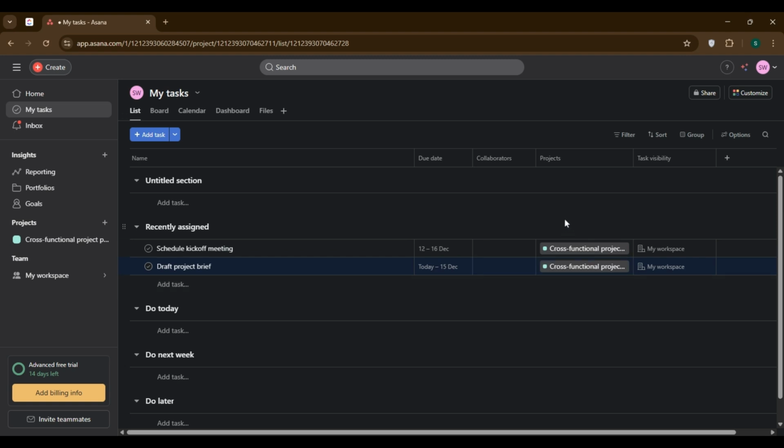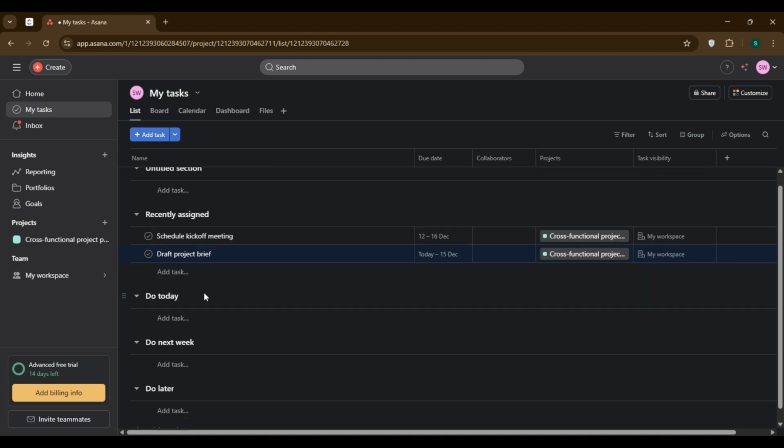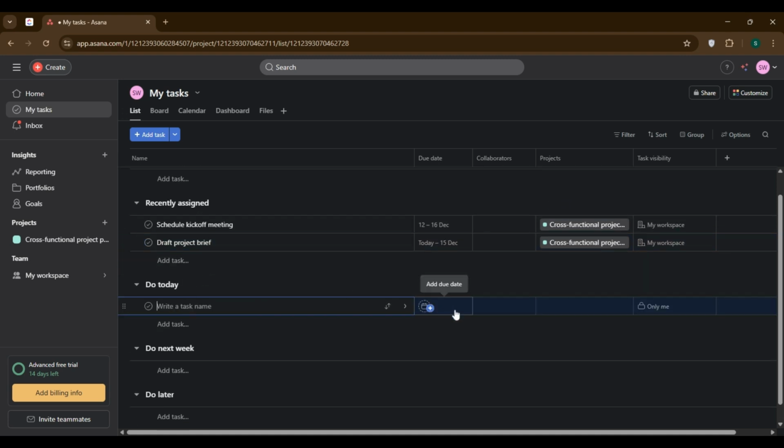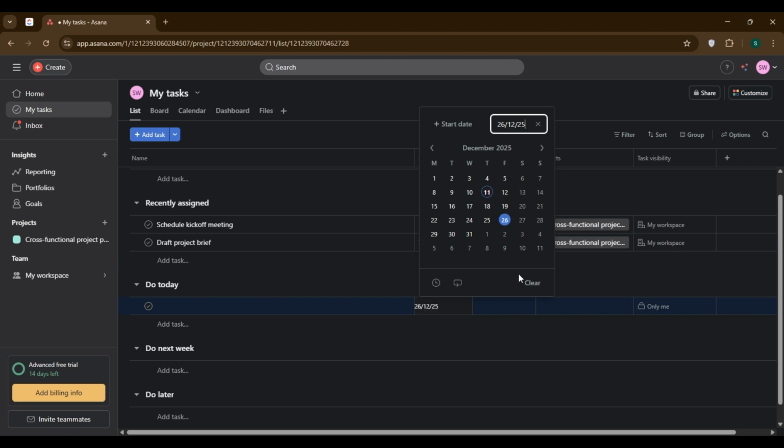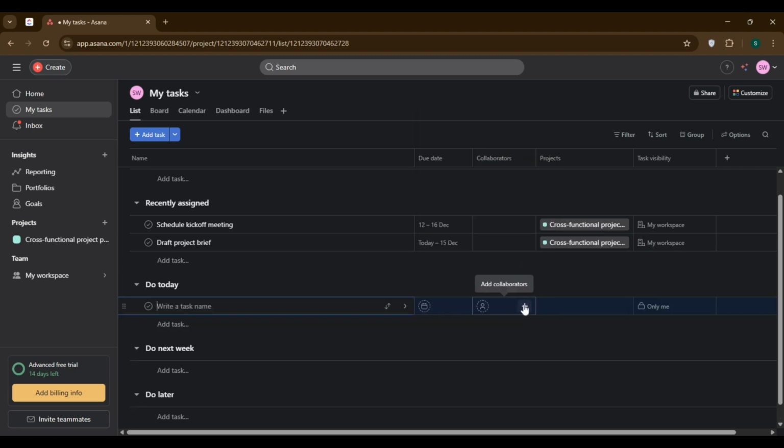Third, use due dates and priorities. A task without a date or priority flag will get lost. Get in the habit of setting a due date and marking urgency as soon as you create a task.